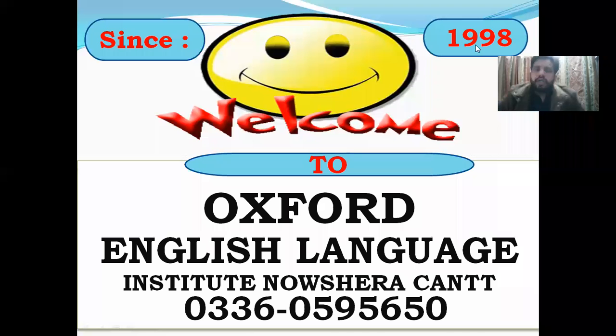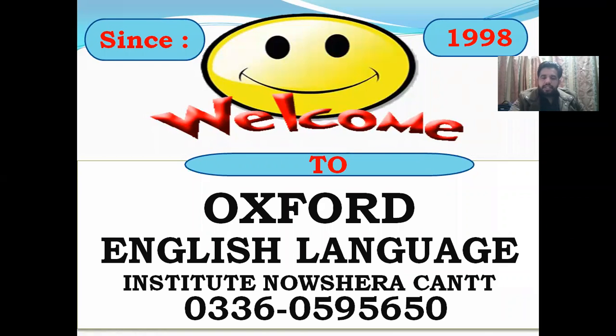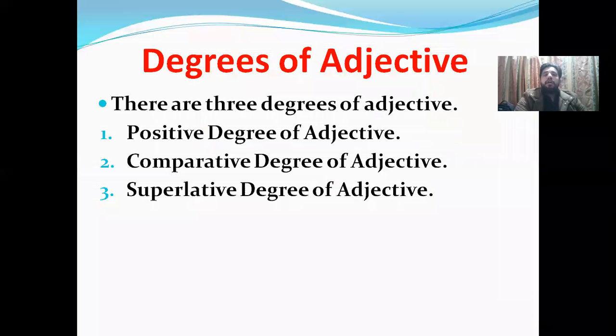Okay, so let's start our class properly. We have already discussed adjectives and we have discussed articles, and today we will discuss degrees of adjective. We can say there are three degrees of adjective: positive degree of adjective, comparative degree of adjective, and superlative degree of adjective.